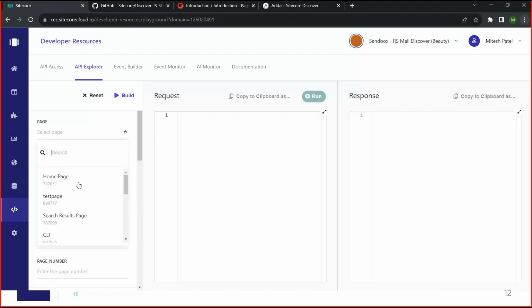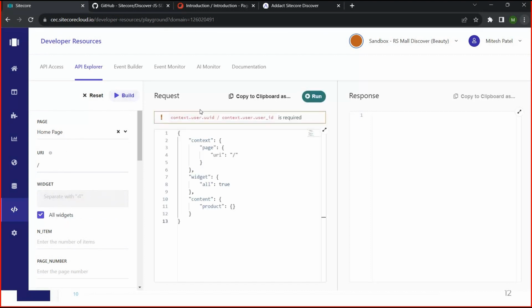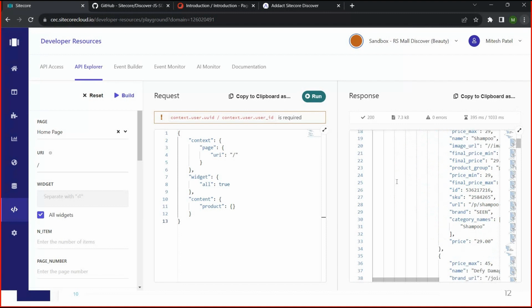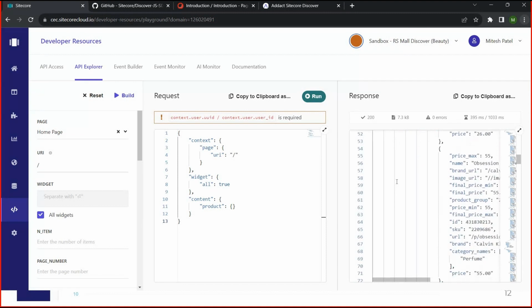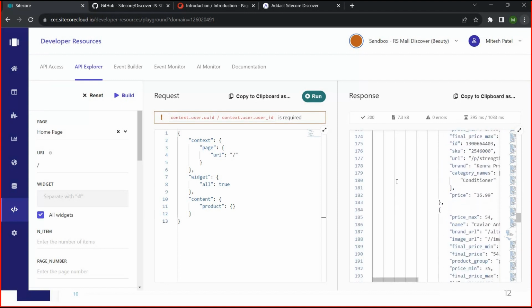Let's say we have created one home page and I want all the widget data. I just have to select it and it will create the request, and when I run the request I get all that data. So in home, I have selected the home page and I want all widget data. You can see I am getting this kind of JSON response. So we can use this JSON response in any e-commerce platform, call this API, get the data, and implement it in our e-commerce platform. Based on that data, we can provide our users different products and a personalized experience.